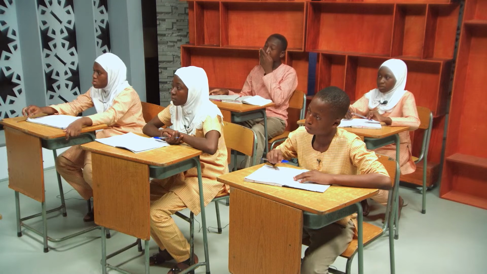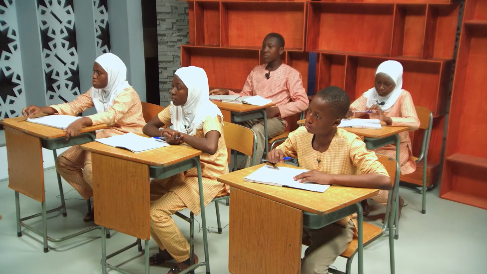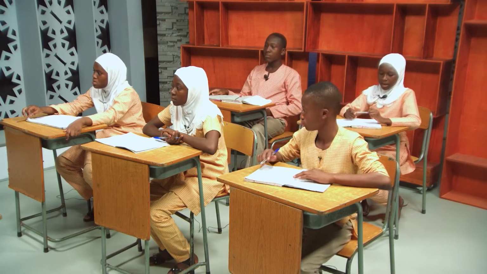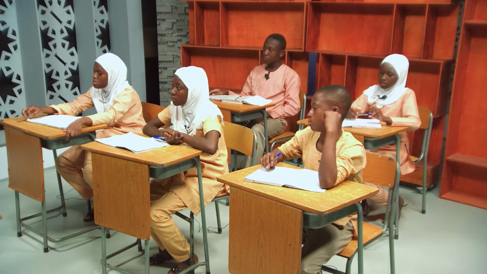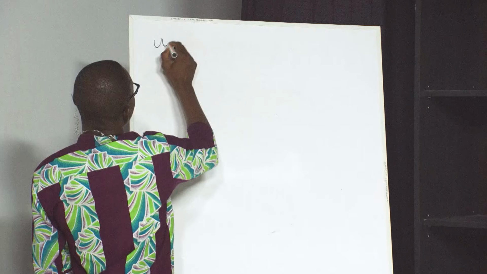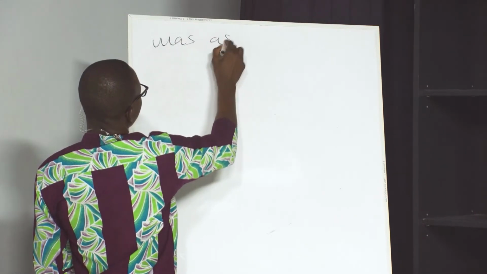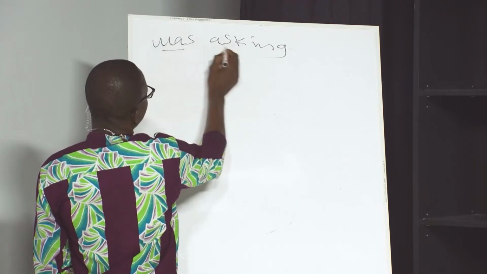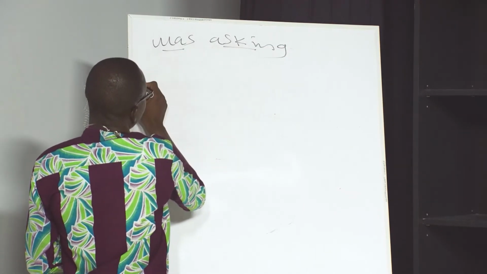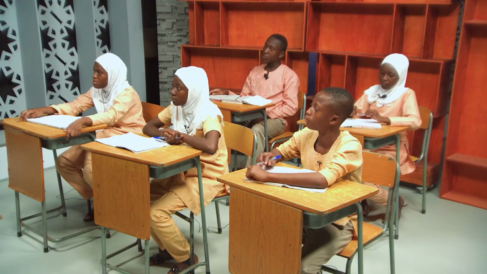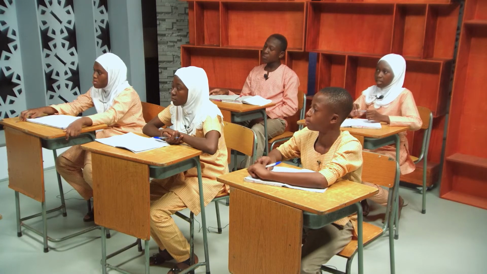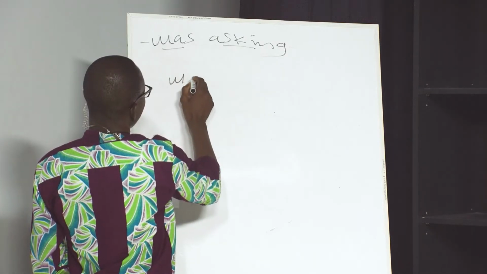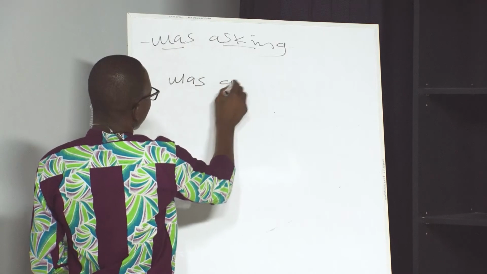Salma, let's have yours. Sarah was asking me of her money. So you have was asking. Good. So past progressive. I was going to take my breakfast after the lesson. So was going.